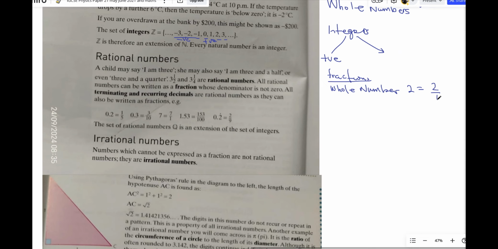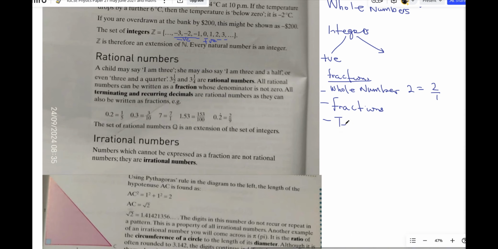Now, rational numbers include whole numbers. They include fractions. Okay? They include terminating decimals, decimals that can terminate. What we mean by a terminating decimal is like 0.625. It terminates. It ends. Okay? Terminating decimal.